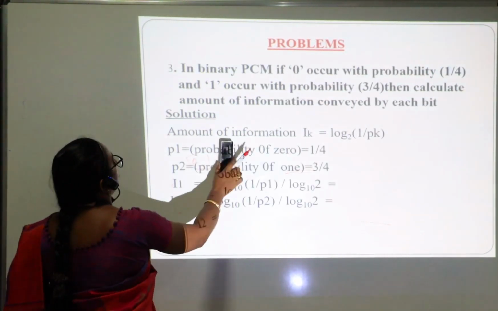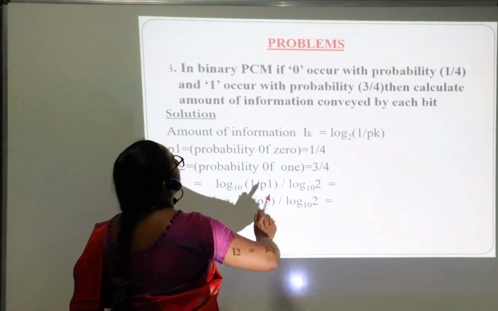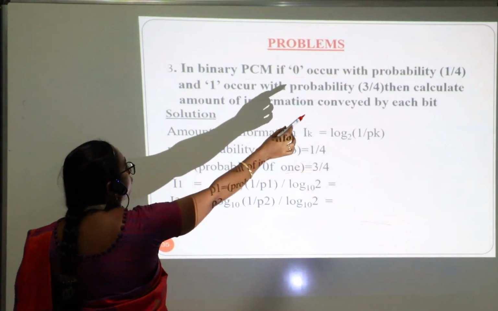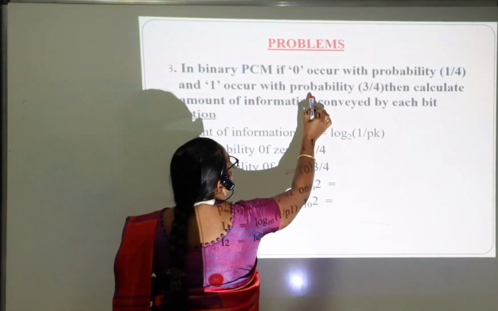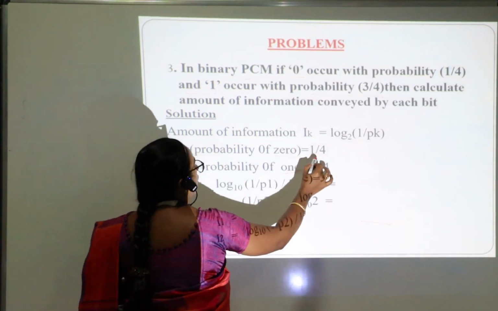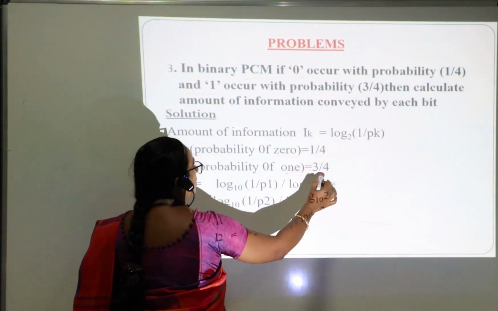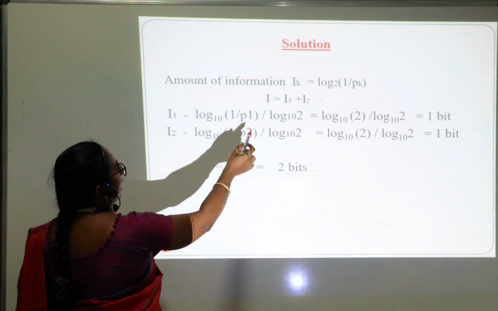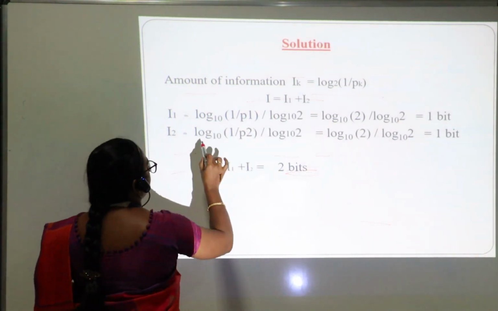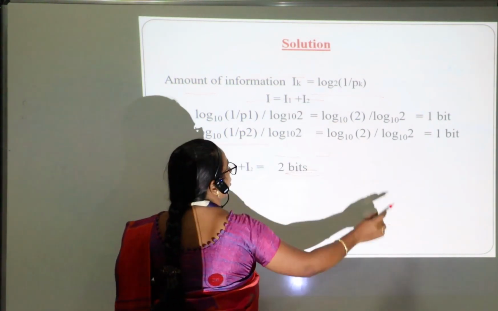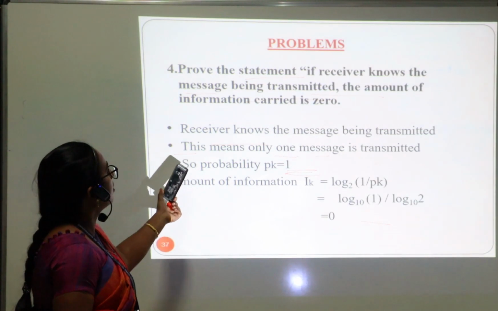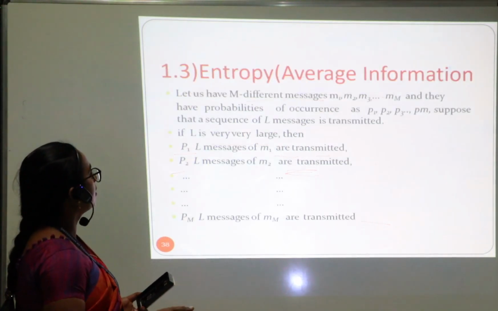Okay. In the third problem, they have given that PCM will be 0 with a probability of 1 by 4 and 1 with an occurring probability of 3 by 4. So the probability of 0 will be 1 by 4 and the probability of 1 will be 3 by 4. For that we are going to calculate log 10 of 1 by P1 divided by log 10 of 2. Then similarly you calculate both the values. Finally, you add the values. Okay, this is the fourth problem. We can do it similarly.